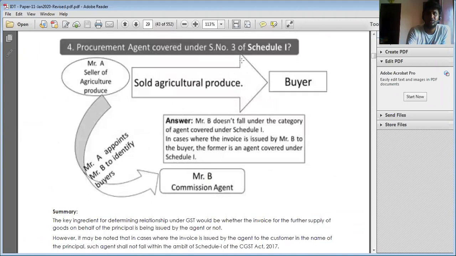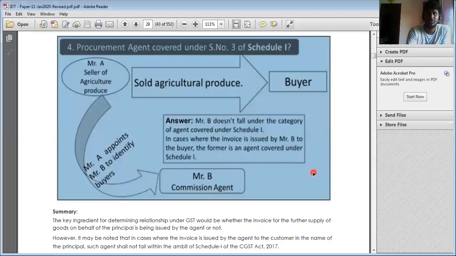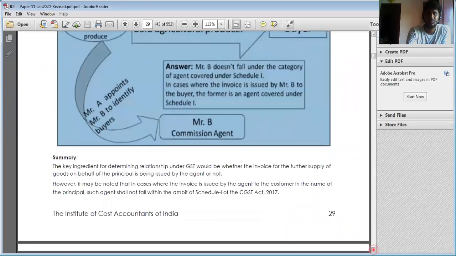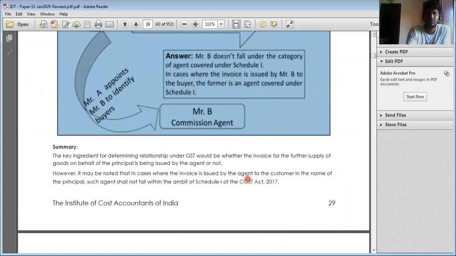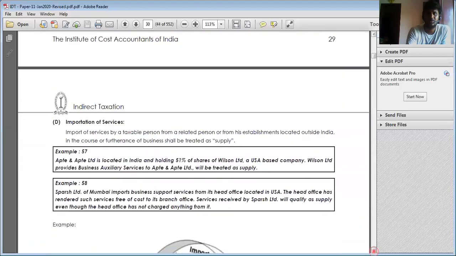The main important thing is that the invoice has to be raised by the principal to the agent, and by the agent to the other persons. If the invoice is raised by the principal directly to the customer instead of through the agent, then it is not considered a principal-agent relationship. This is more important for considering whether it is a supply or not, right?